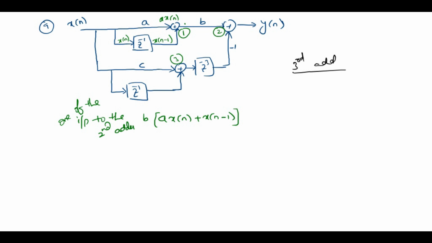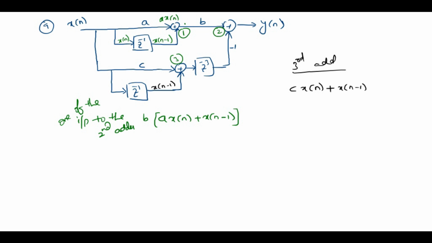the inputs are: x of n is multiplied with c, so it is c into x of n, and the second input is x of n delayed by one sample, so it is x of n minus 1.